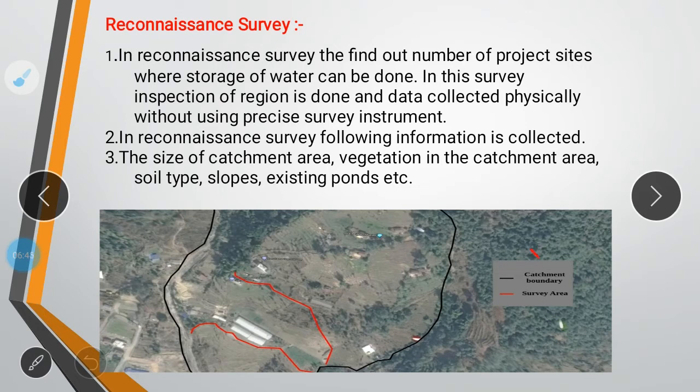As you can see, this is aerial photography where a particular place is known, like here is the hostel or a building, or here is the field, something like that, it is measured aerially.